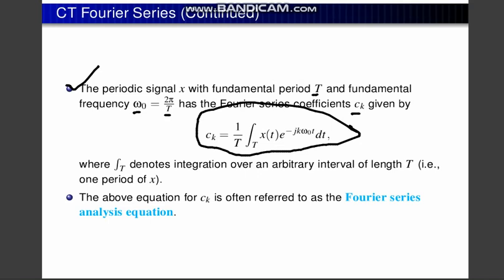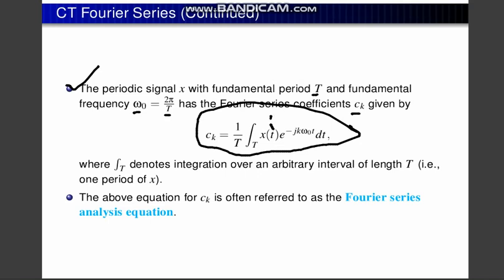If you know the fundamental period T and fundamental frequency omega naught equal to 2 pi by T, you can easily find the coefficient. c_k is equal to 1 by T times the integral over the total period T of x(t), the function.